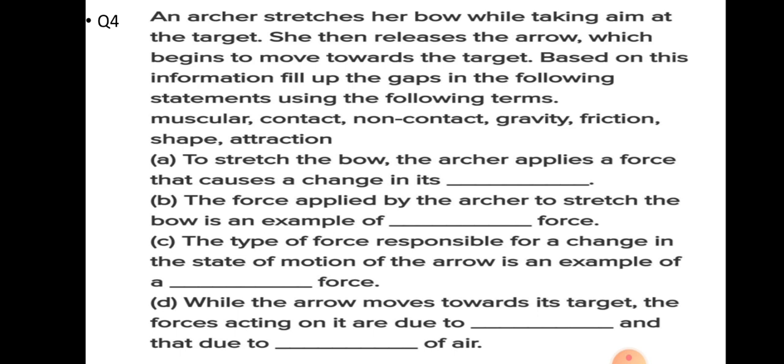Now, another question, number 4. An archer stretches her bow while taking aim at the target. You may have seen an archer in a game on a sports channel or in real life maybe. What does the archer do? The archer stretches the bow. She then releases the arrow and it begins to move towards the target.